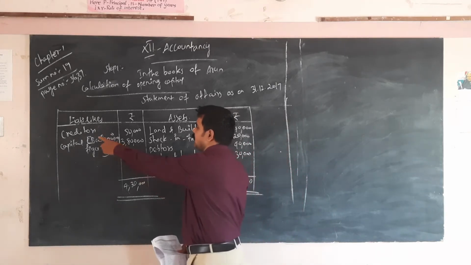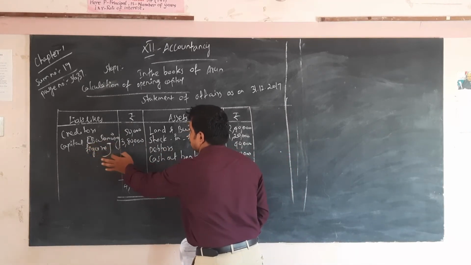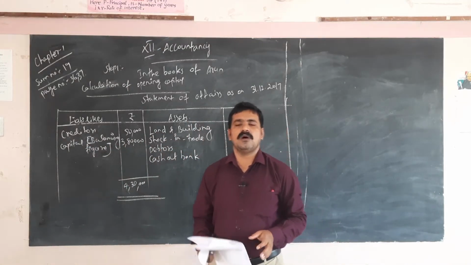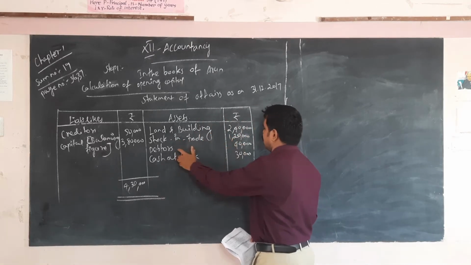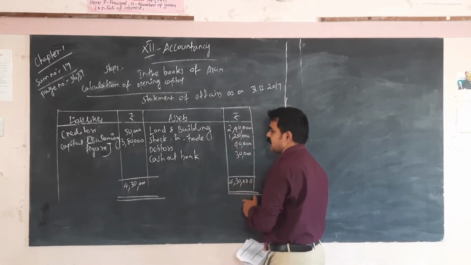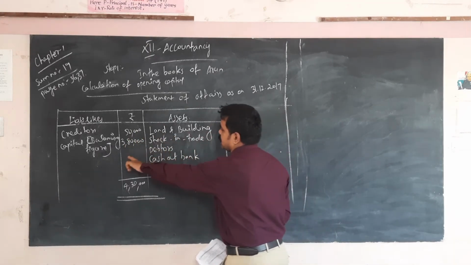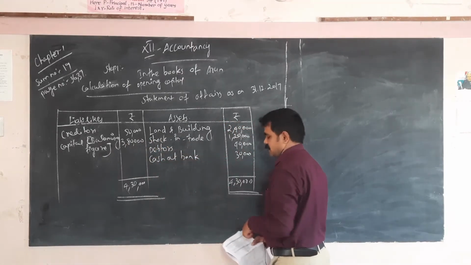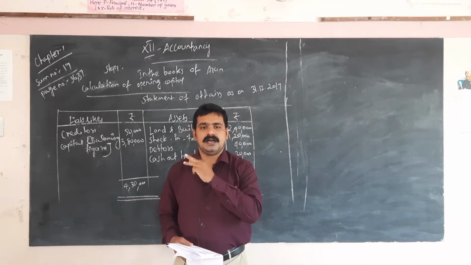Here creditors 50,000. Capital, the balancing figure, is 3,80,000; this is called the opening capital. Land and building 2,40,000, stock in trade 1,20,000, debtors 40,000, cash at bank 30,000, totally 4,30,000. Creditors as per 31st 12 2017 are 50,000, so the opening capital balancing figure is 3,80,000. This is the first step. Totally we have 4 steps, and step 1 is completed.